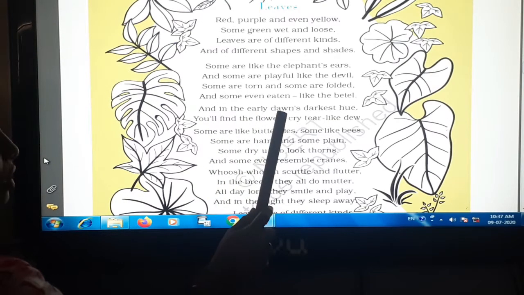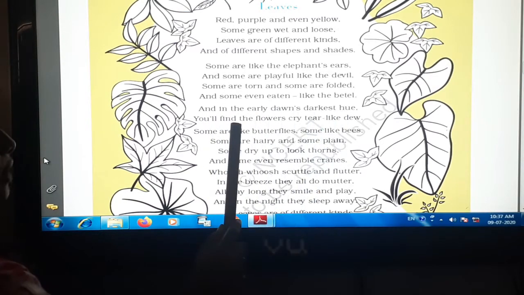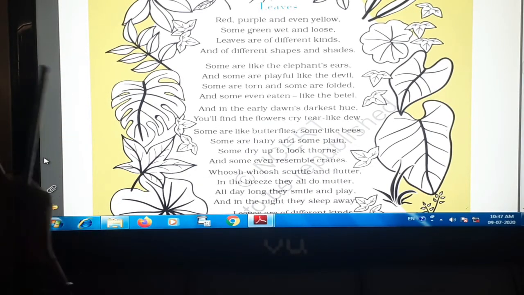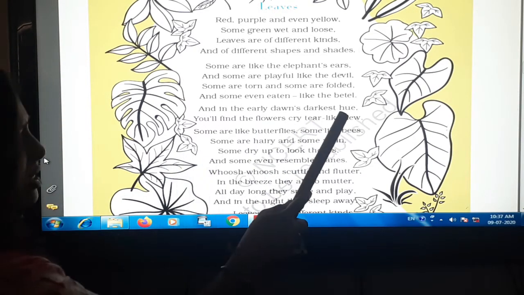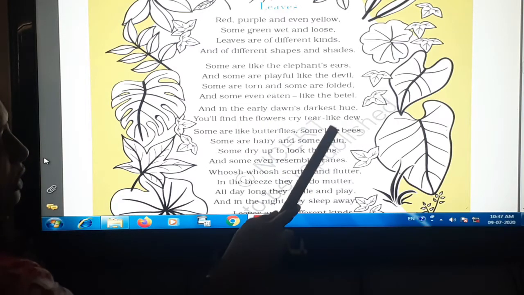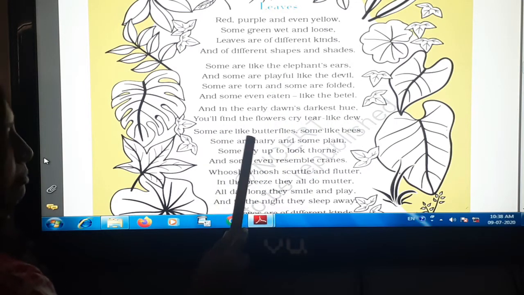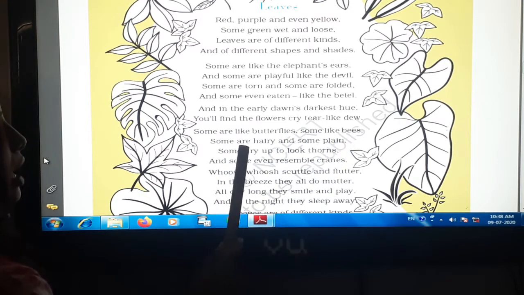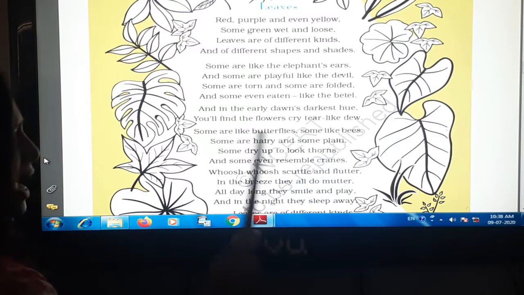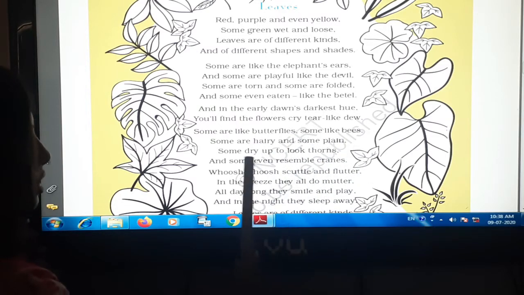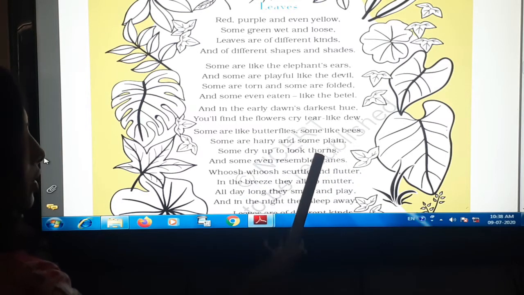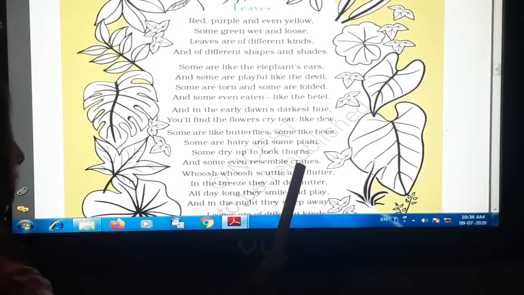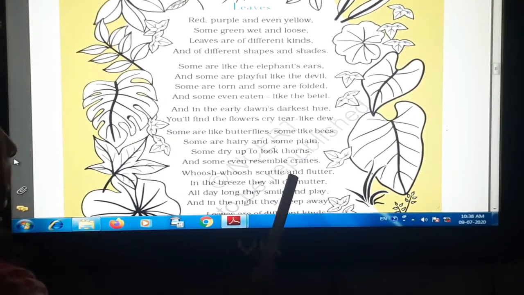And in the early dawn, darkest hue, you will find the flowers cry tears like dew. सुबह मॉर्निंग में बहुत डार्केस्ट ह्यू में मॉर्निंग में डार्केस्ट कलर होता है और उस पर ड्रॉप्स होते हैं. इट्स लाइक अ ड्यू. Some are like butterflies. कुछ लीव्स बटरफ्लाई की तरह दिखती है, कुछ बीज की तरह. And some are hairy and some are plain. कुछ पे हैरी ज़्यादा होते हैं, कुछ सम आर प्लेन. Some dry up to look thorns and some even resemble cranes. Whoosh whoosh, scuttle and flutter.